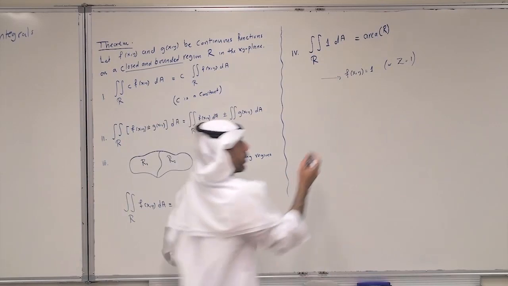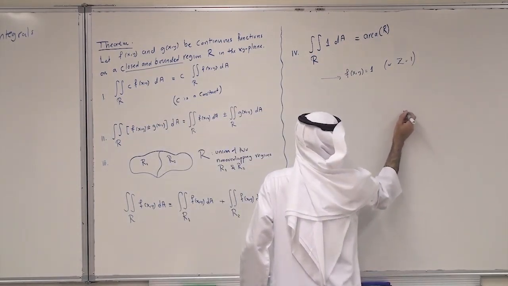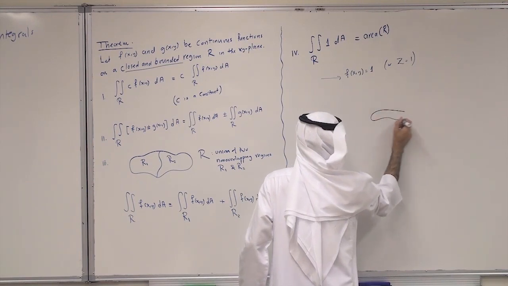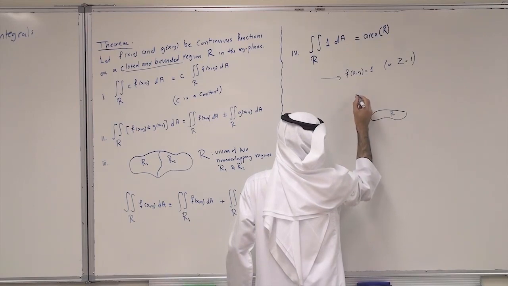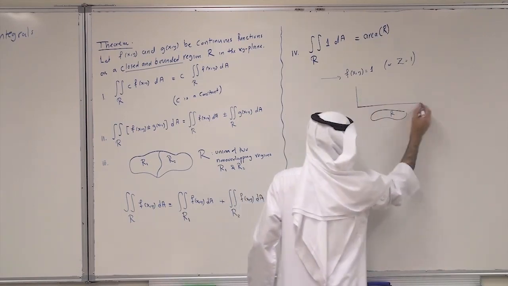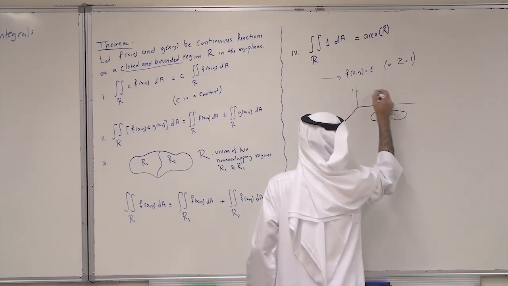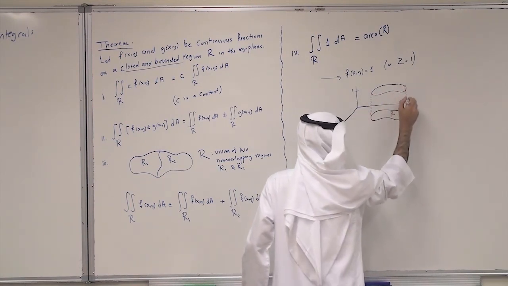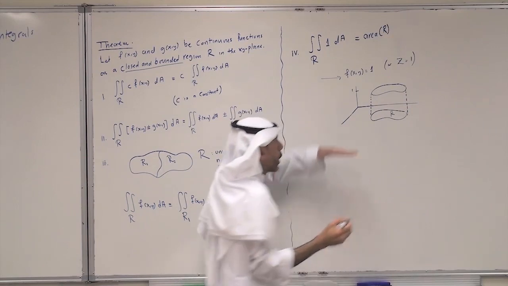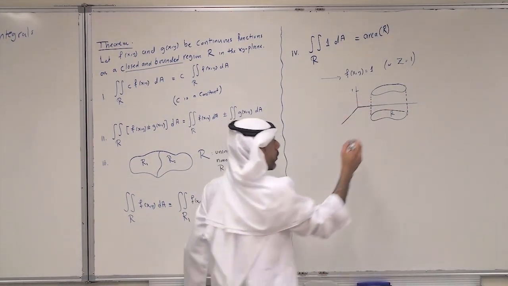You have the plane z equals 1 and the region R. So this is the region R here, and the plane z equals 1. So you have something like this really. So this is z equals 1, the graph of the plane z equals 1, and it is above this region.